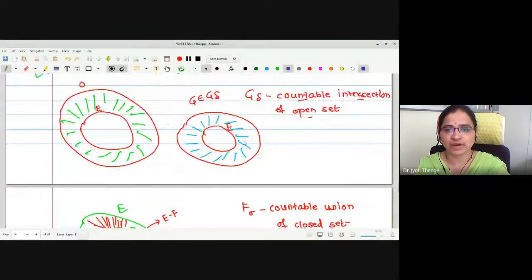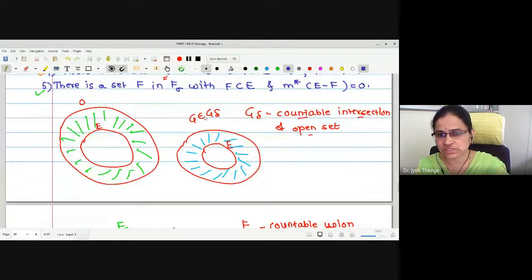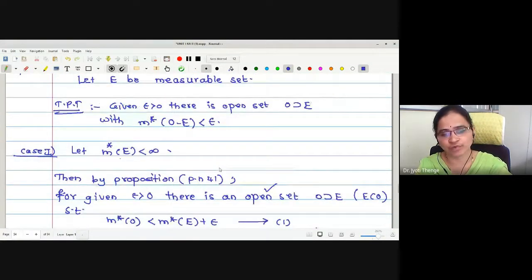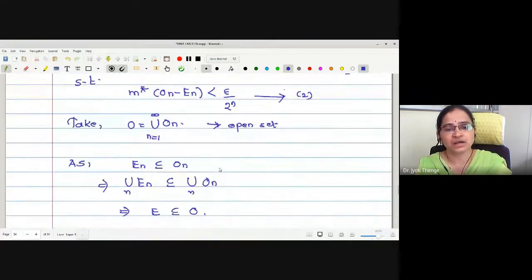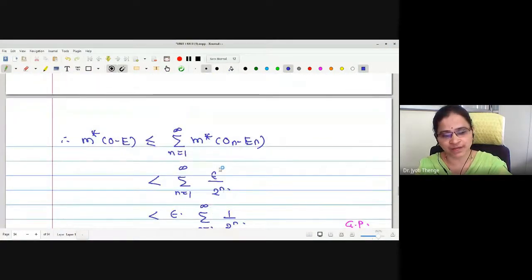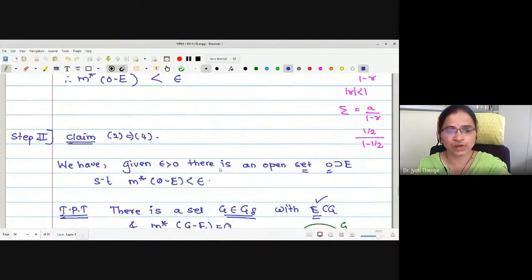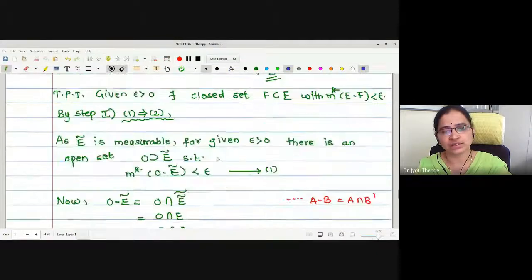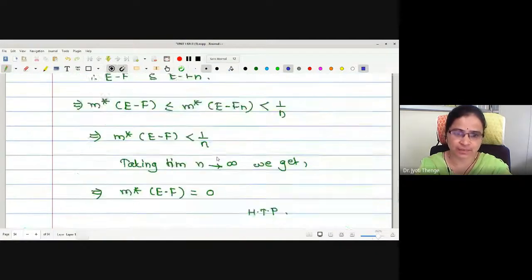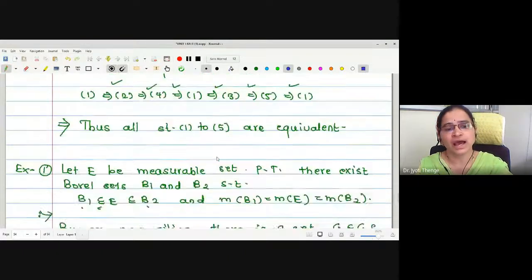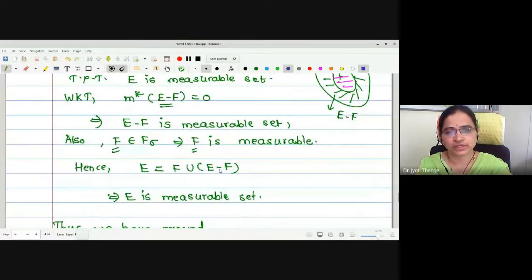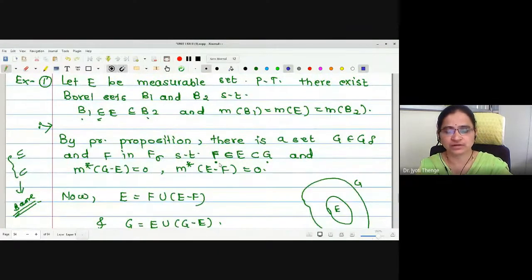What is G minus E? This region between the two sets G and E. E minus F is the region between the two sets E and F, and both are measurable. The step-by-step proof of this proposition we have seen. Initially, we have proved the statements 1, 3, 5 equivalent, and then 1 to 4 equivalent, and then we have proved 1, 3, 5 equivalent. After proving this, we have seen some examples depending upon this proposition. I think there is no difficulty with the proof of this proposition. Correct? If you have, you can ask me the difficulties, if any.